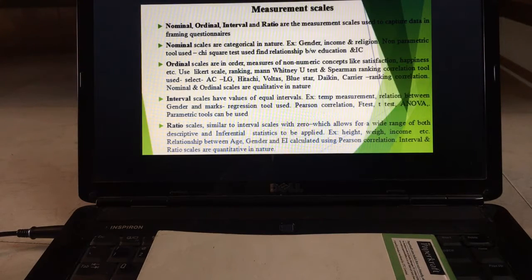So now coming to nominal scale, I will tell you what it is, and then I can explain to you very clearly. I told you nominal and ordinal are qualitative in nature. In the case of nominal scale, it is categorical in nature. We divide the data into categories. For example, income 15,000 to 25,000, 26,000 to 35,000, then 36,000 to 45,000. That categorization. Religion: Hindu, Muslim, Christian, Jain, like that I am categorizing. Age, between 25 to 35, 36 to 45, like that we are categorizing. That is what is called nominal scale.